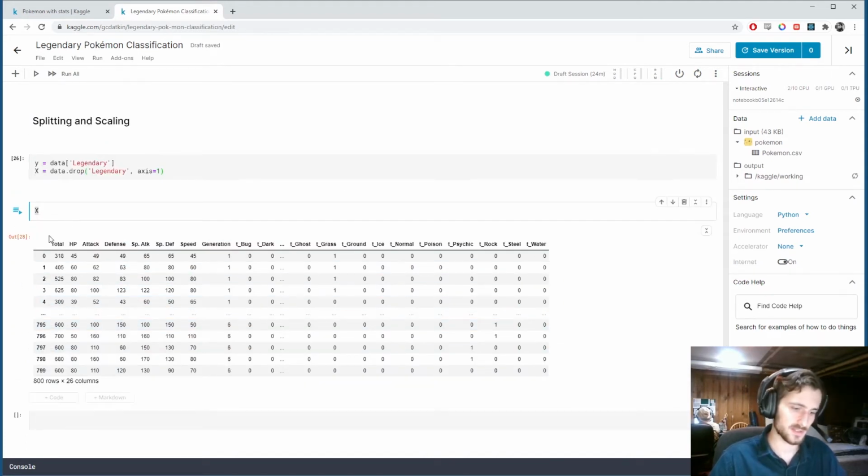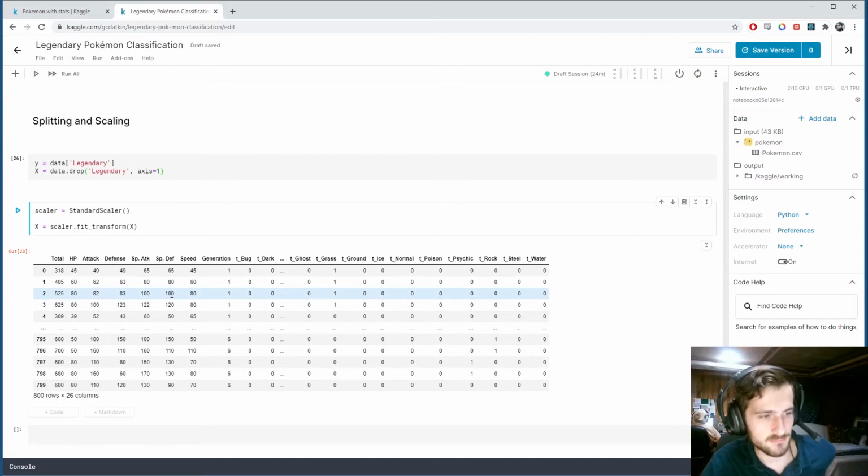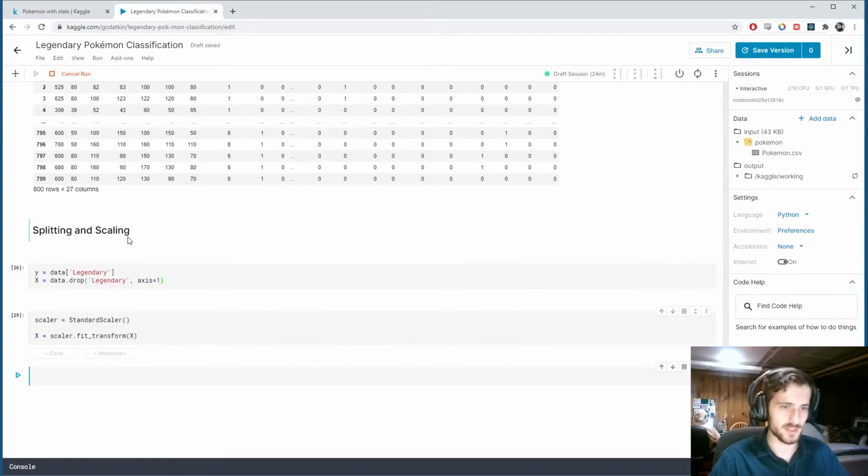And we're going to scale X. So scaler is going to be a new StandardScaler object. This is imported from sklearn. And X is going to be scaler.fit_transform(X). So we're just scaling it. And StandardScaler gives all the columns mean 0 and variance 1. So let's run that. And then we'll split it further into train and test sets.